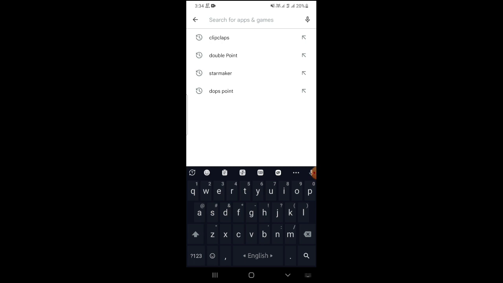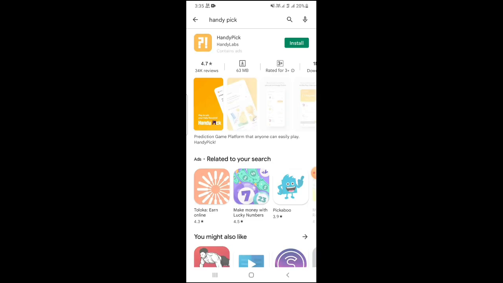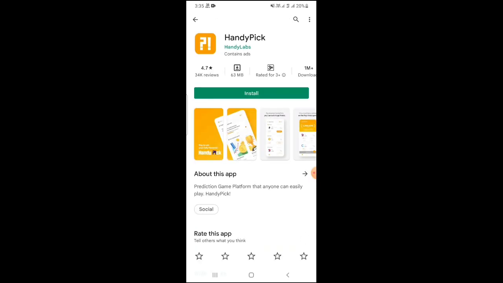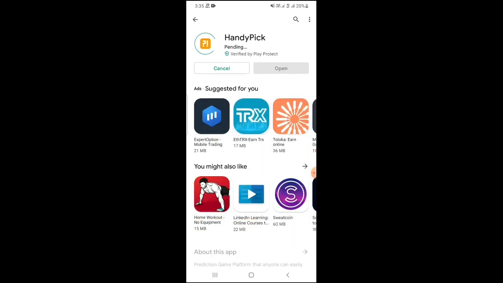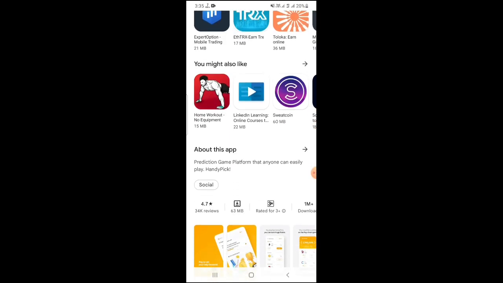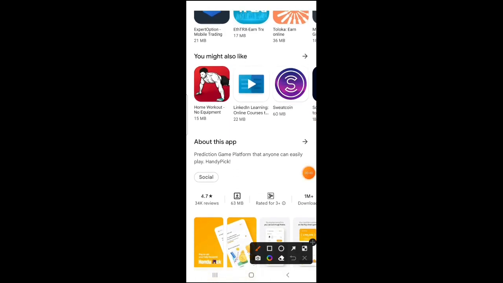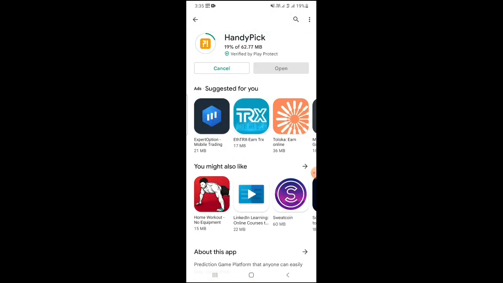So type Handy Pick. Okay, Handy Pick, refer income, now today a big offer. Let's first install this application. It has 1 million downloads, size 63 MB, ratings 34K. Okay, and install this application.